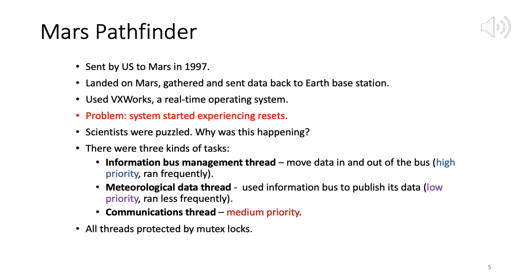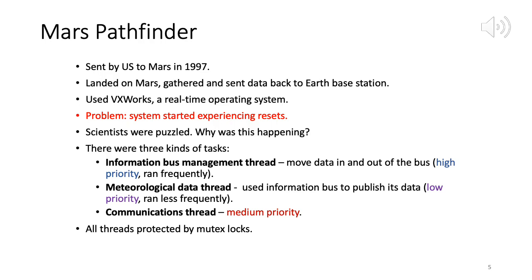So the problem that was observed was that the system started to experience resets, right? So what's happening is the system is running fine, doing what it is supposed to, and then suddenly it will restart. It will reset, and then again and again. So the scientists were puzzled, why is the system doing resets again and again. Okay. So when they tried to diagnose the problem, they actually found out that this was because of the priority inversion problem.